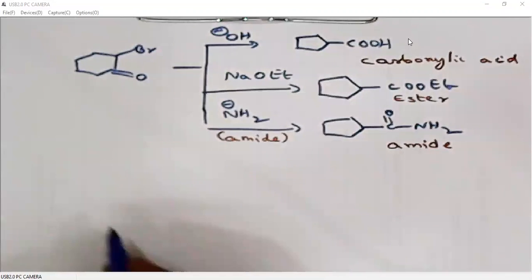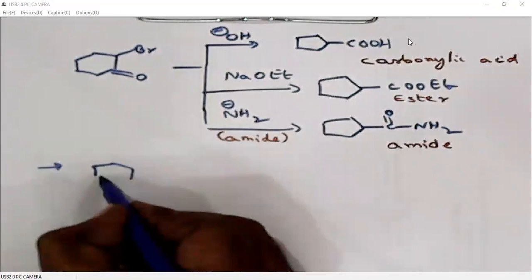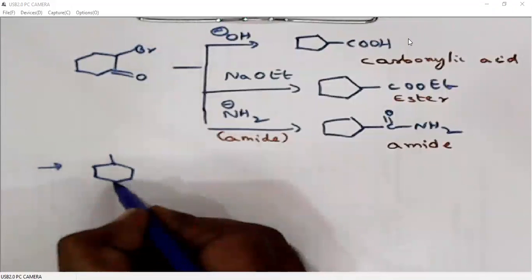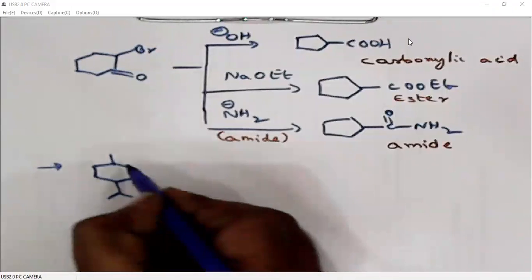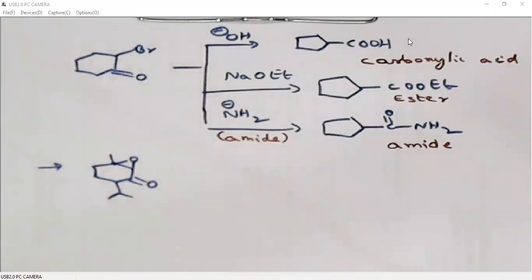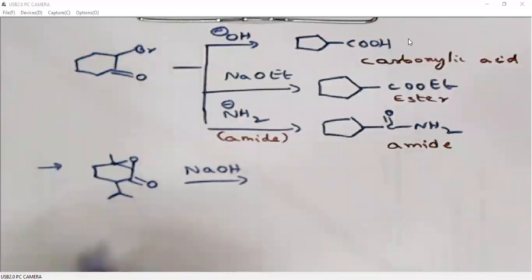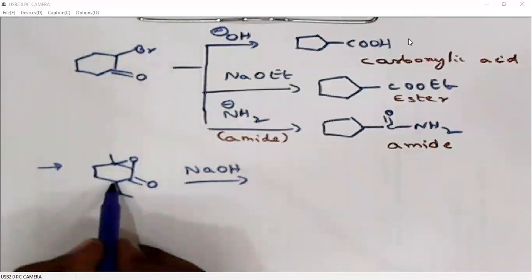Another variation is that instead of a halogen, we can have an alpha epoxide. Of course, epoxide rings are unstable, so they can be easily opened. So when we treat this with sodium hydroxide, what happens? This is the alpha position, so from this position, hydrogen will be removed.